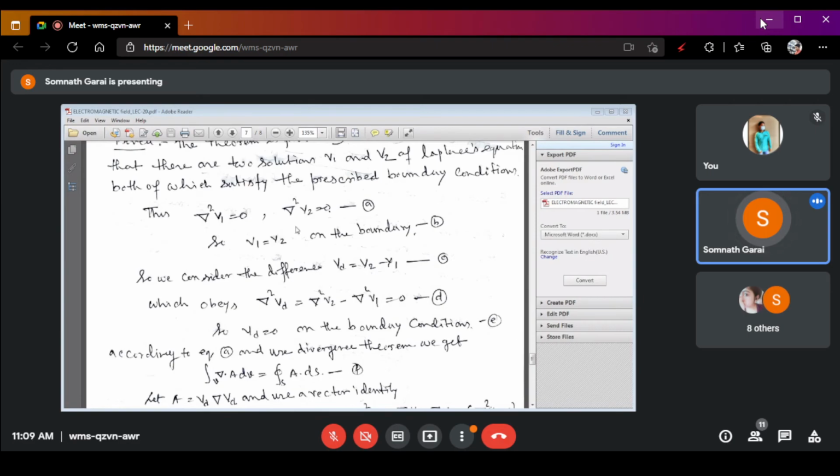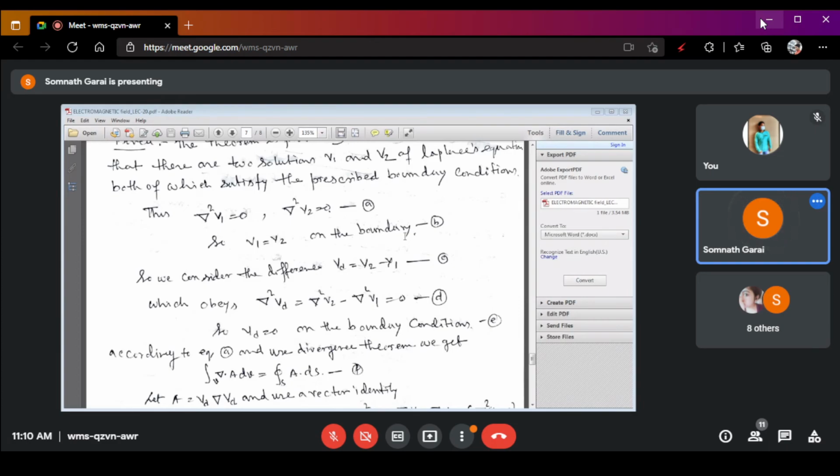This is equation number A. Then we can also say that V1 is equal to V2 on that boundary, because both of the solutions satisfy the boundary condition. So that is equation number B.